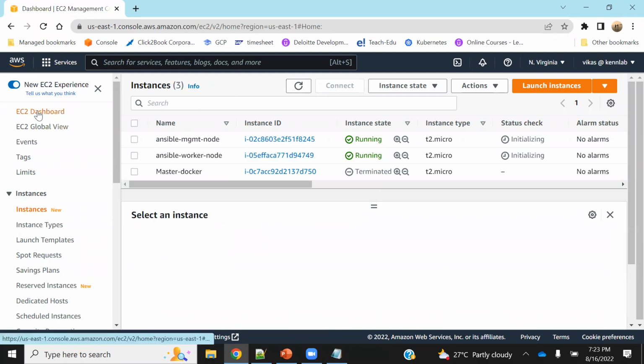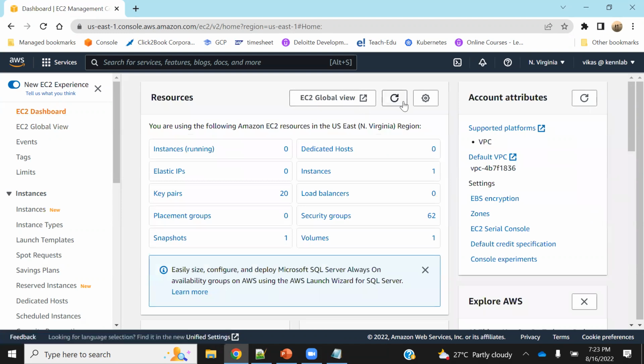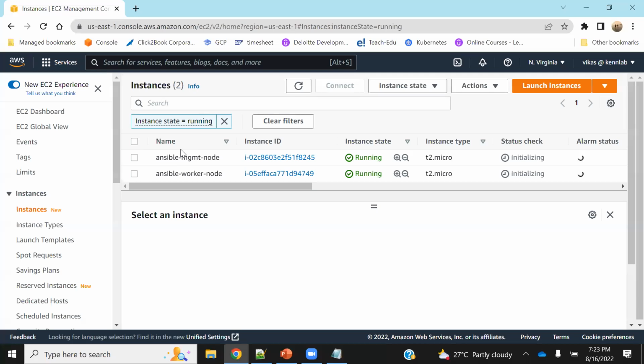Suppose in an organization, already 150 servers are there, and suppose 10 servers are created by you and 10 by another developer, how will we get to know? Hold on, I'll come to that. Those things will come. So if you see here, there are two machines: Ansible management node and Ansible worker node.